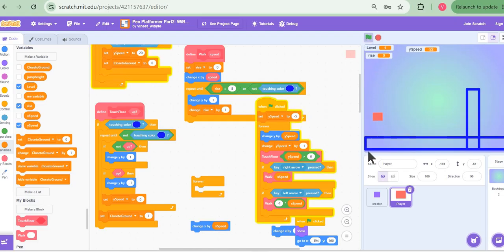So when I do this, you notice I'm moving towards the right side. When I start doing this, you realize the sprite rises for a short while and then suddenly it goes up. So what exactly went on? Remember, this repeat until loop made sure the sprite would rise for a certain point. But once this loop exits, which means I get out of walk, I am in fact touching a blue color, and hence touch floor again comes into play and throws me up here, right?